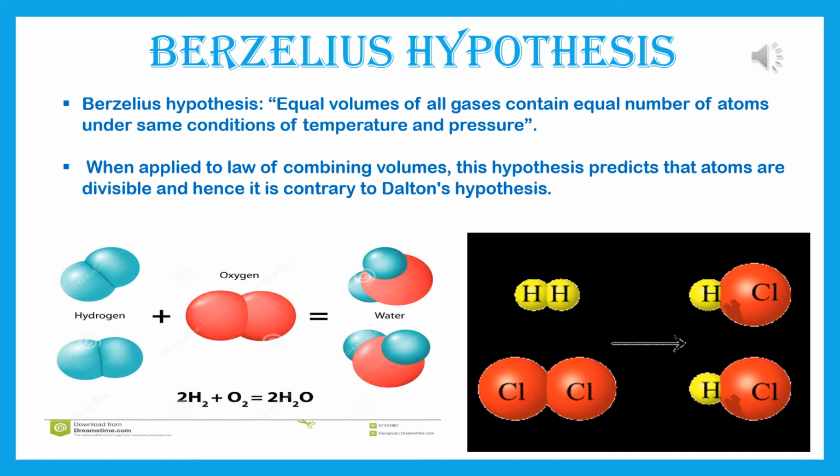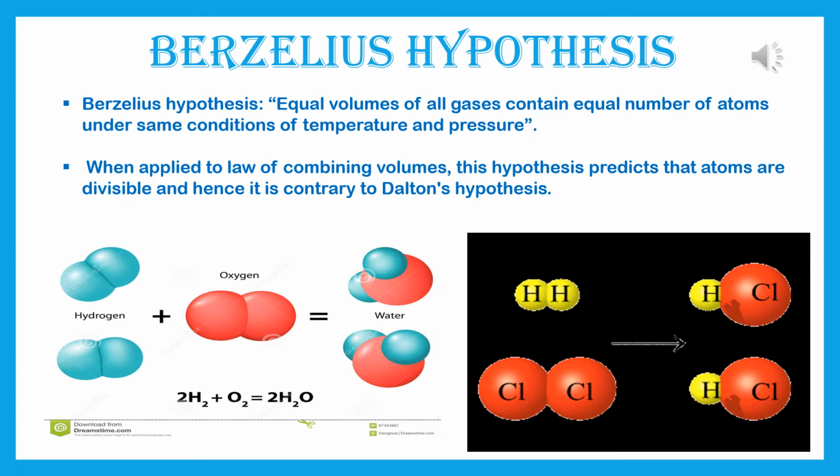Now see the diagrams. Two examples are there. First one is 2H2 plus O2 is equal to 2H2O. That means formation of water molecule. Hydrogen reacts with oxygen to form water molecule. Just now I have told you the Dalton's atomic theory. According to Dalton's hypothesis or Dalton's atomic theory, two atoms of hydrogen reacts with one atom of oxygen.